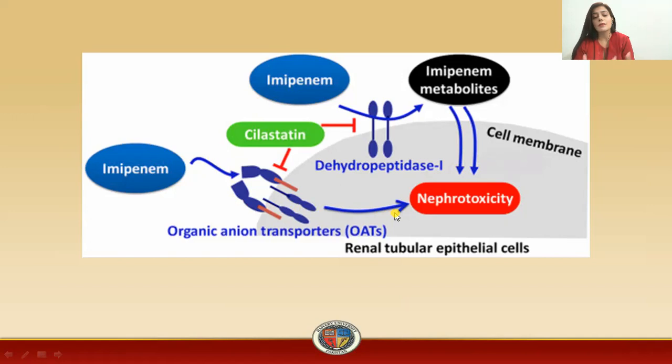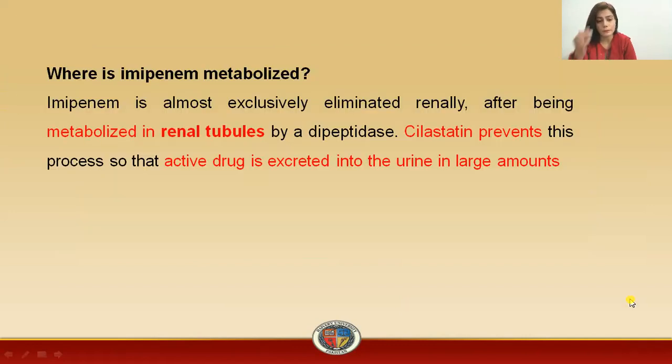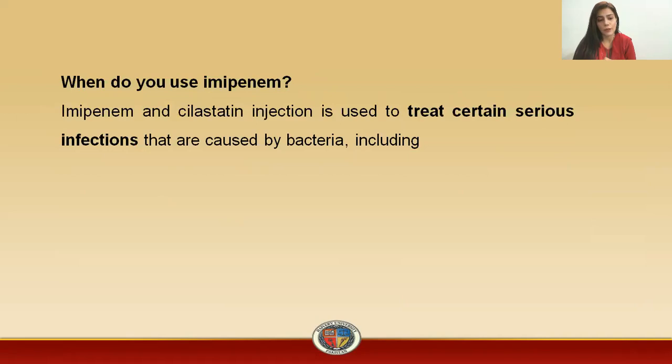Now, how will this drug be transported in the renal system? By the organic anion transporters, OATs. Your OATs will transport the drug, and then it will be excreted in the urine. Now, coming towards the conclusion, my question to you is, where is imipenem metabolized? You will answer that this is a drug which is metabolized in the renal tubule, more precisely in the proximal convoluted tubule. Now, why is it compounded with cilastatin? To prevent its metabolism to the nephrotoxic metabolite.